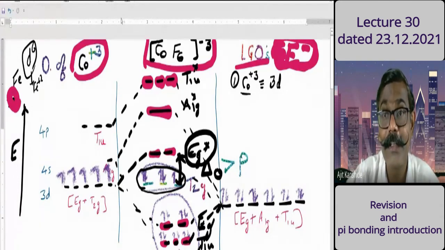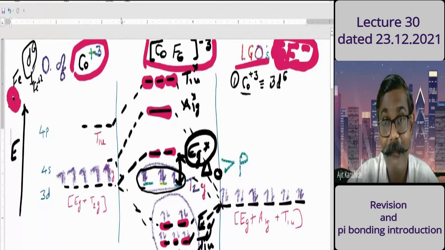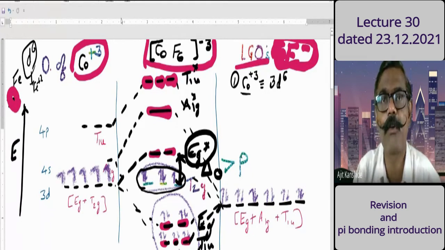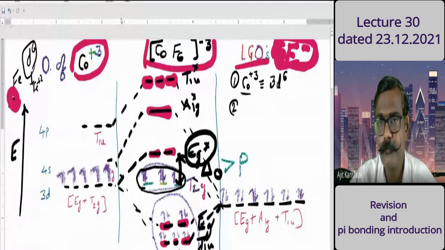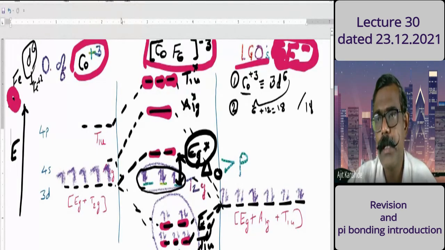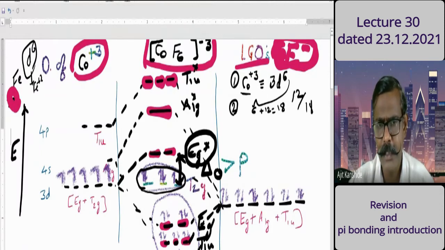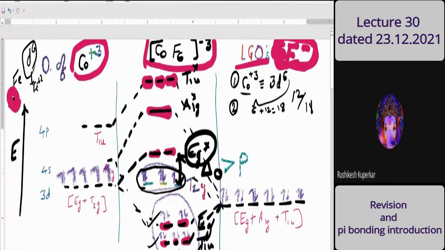So what is the correct answer? 3d6. Right. I just cross-checked your confidence. Now, second point. These 6 electrons from metal plus 12 electrons from ligand, total 18 electrons are there in that complex. Out of those 18, first 12 electrons will enter in low-lying molecular orbitals, usually A1g, T1u, Eg. Is it clear?